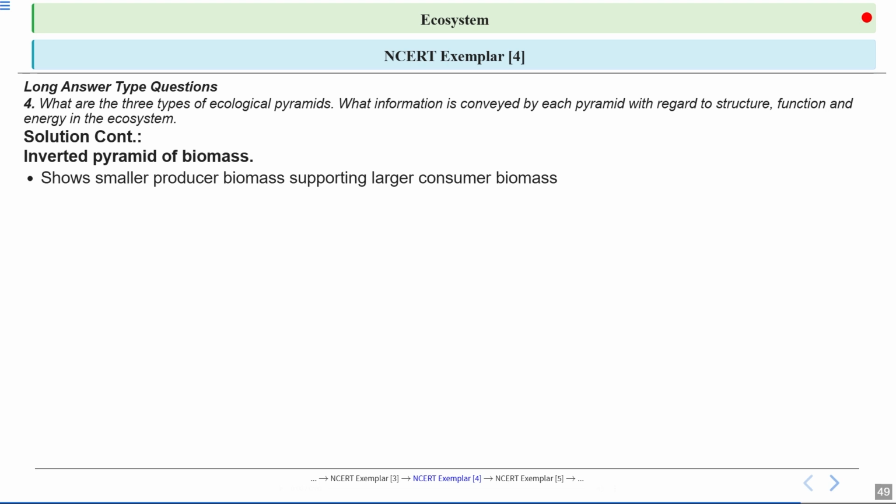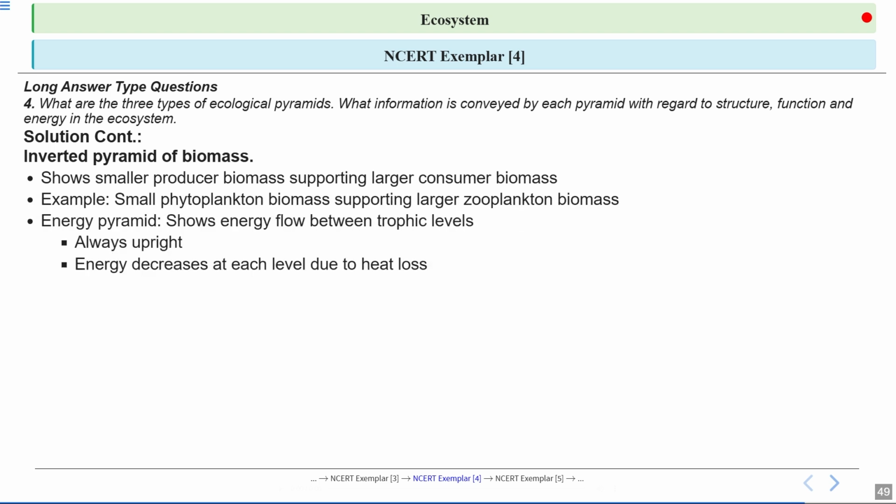Let's talk about the inverted pyramid of biomass. This shows smaller producer biomass supporting larger consumer biomass. So the base will be less wide as compared to the primary consumers, because the biomass of the primary producers is less as compared to the biomass of the primary consumers, which are zooplankton. Example, small phytoplankton biomass supporting large zooplankton biomass.